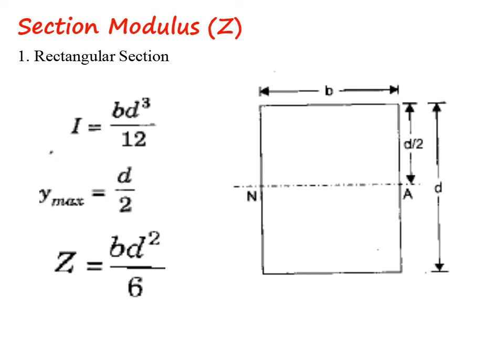Let's see the section modulus value for the different sections. First, the section modulus for a rectangular section. What is the I formula? Moment of inertia for a rectangular section is equal to b d cube by 12, and y maximum value is equal to half of the overall depth. By substituting this value, we get the section modulus for a rectangular section equal to b d square by 6.